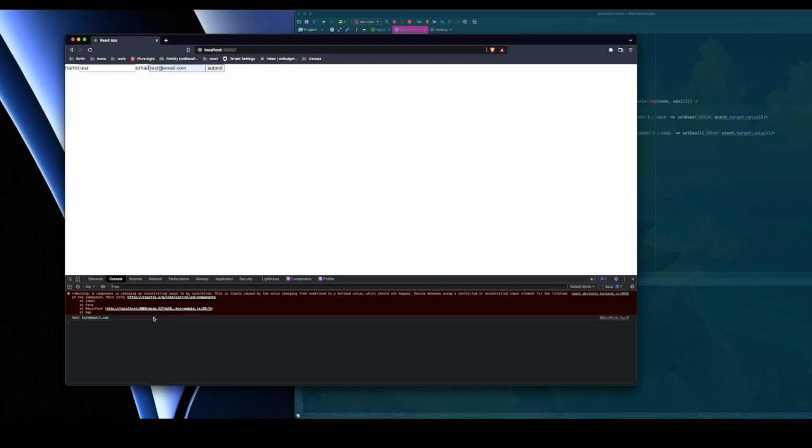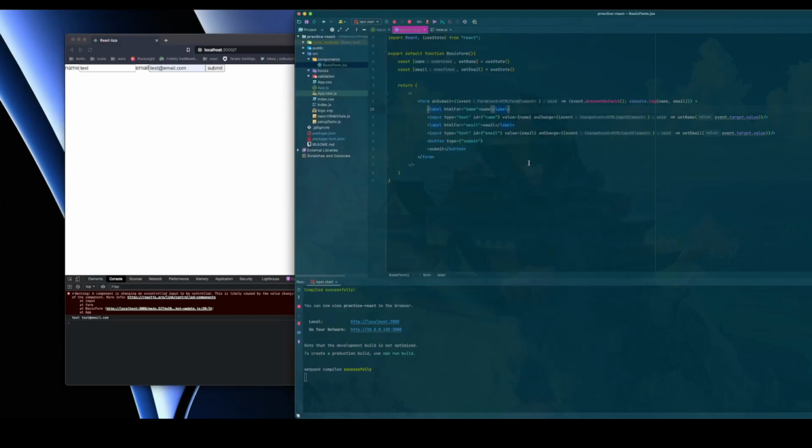All right, and we get our. All right, so now you can see it works. We get our test email, but we get this error. We get component is changing an uncontrolled input to be controlled. We're going from an undefined value to a defined value, which does not happen. It doesn't like that. The reason for that is because up here we're setting the value as name and email, but in this useState it's blank. We don't have any initial values.